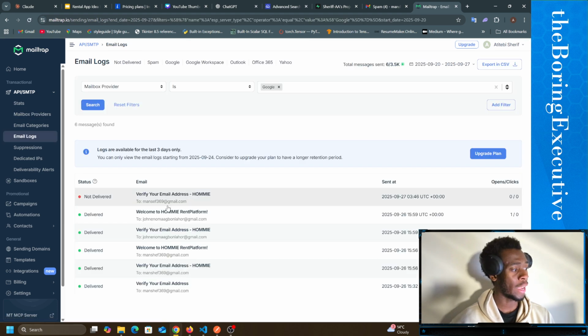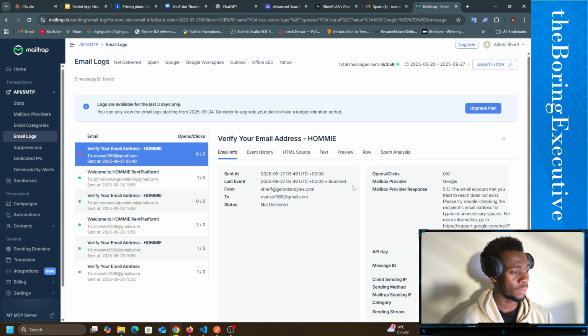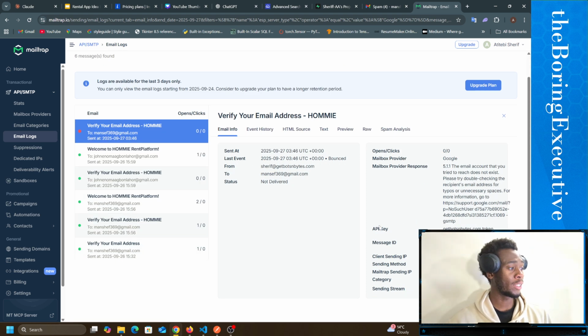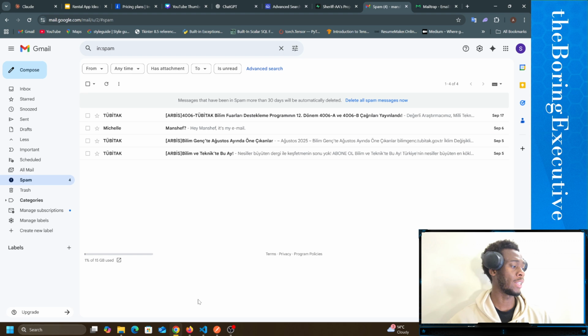Let's see. Yeah, it didn't send because why? Oh, it doesn't exist. Oh, okay. Never mind. But as you can see, the email is already there, and the email bounced obviously because the email is not real. I think if you enter the email correctly, it's going to be correct. So just check the email, and it should probably send correctly, because right here it's giving me an error that the email is not correct. So you will not see it in spam. I think that was the error I made. And yeah, that was it.